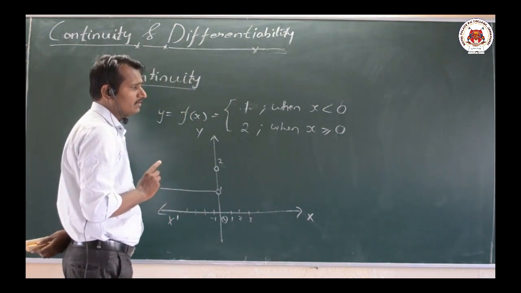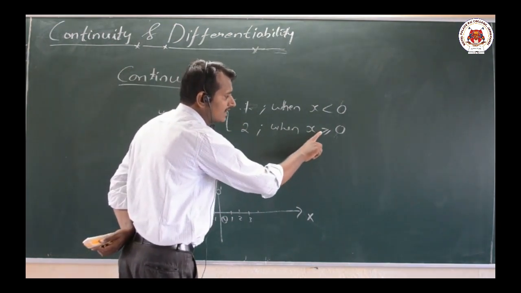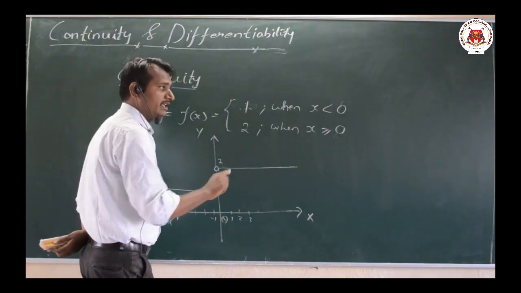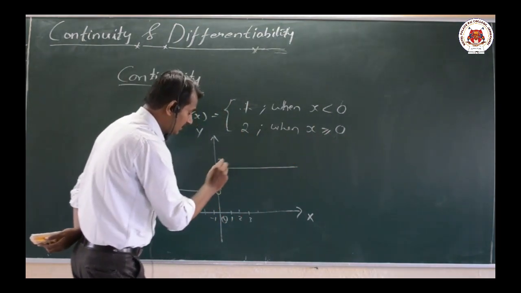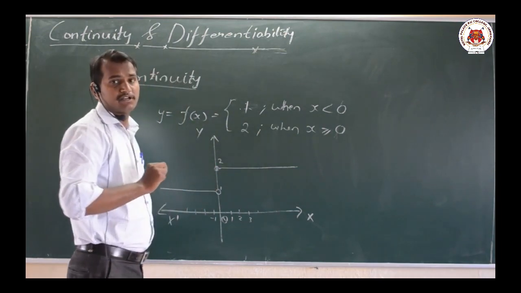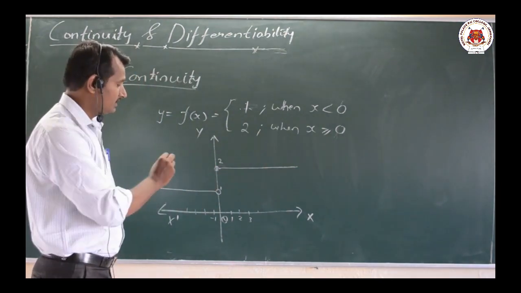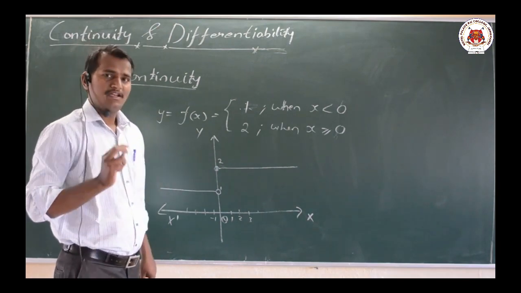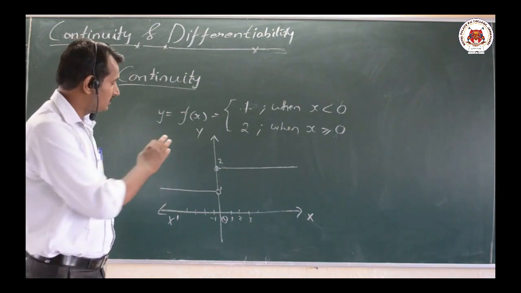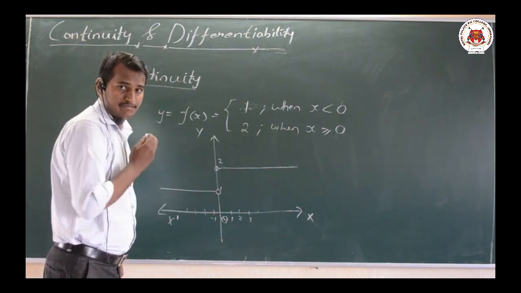But one more thing we have to discuss is, when x is greater than 0, the value will be 2, but for x equal to 0 also, what is the value here? The value is 2. That is why we are having a graph of this particular type. It is a very simple example. Now what are the points we should discuss here? This thing you had already learnt in the first PUC.